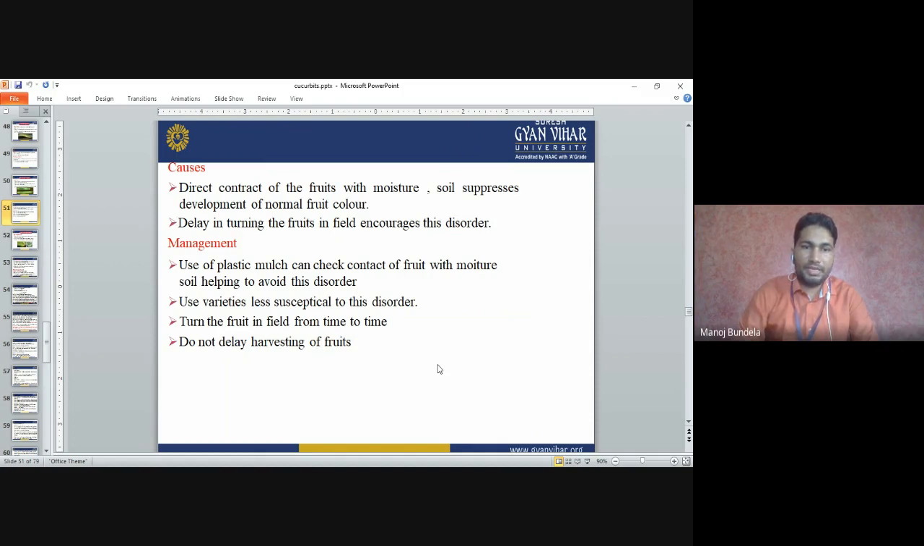Use varieties less susceptible to the disorder. Turn the fruits in the field from time to time. If we do not turn the fruits, whatever part of the fruit is exposed to the soil will be white in color. Do not delay harvesting of the fruits. You can see this in watermelon and muskmelon also. When we purchase watermelon, one part of the fruit is whitish in color. If we continuously rotate the fruits, then it will not look white.